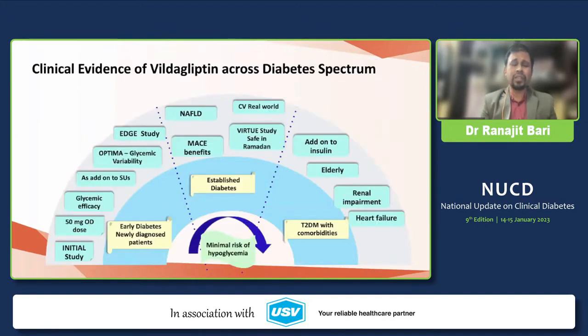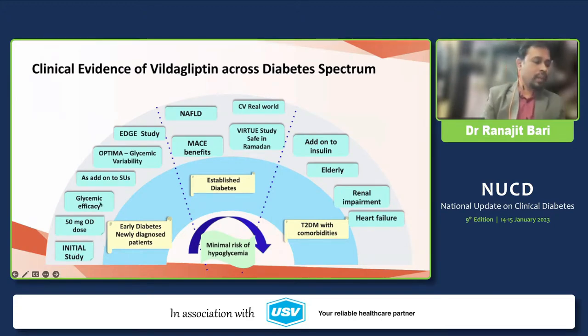Let's see the evidence of vildagliptin across the different spectrum of diabetes patients, starting from newly diagnosed patients to patients with established diabetes along with comorbidity, along with long-standing diabetes patients with different organ damages. The initial study is in newly diagnosed diabetes patients with early combination therapy with metformin and vildagliptin.